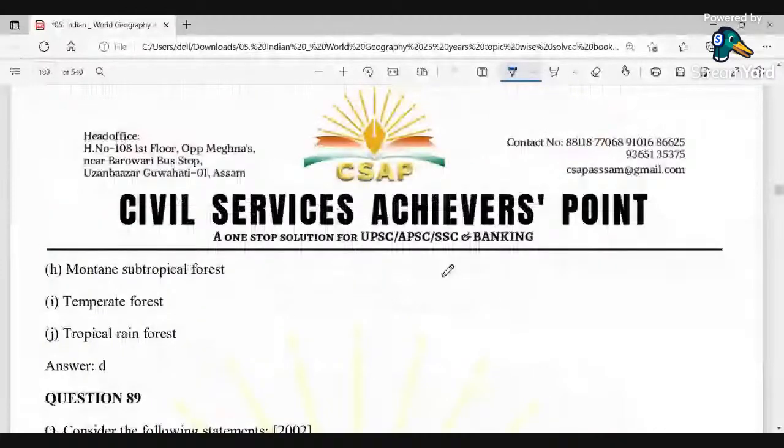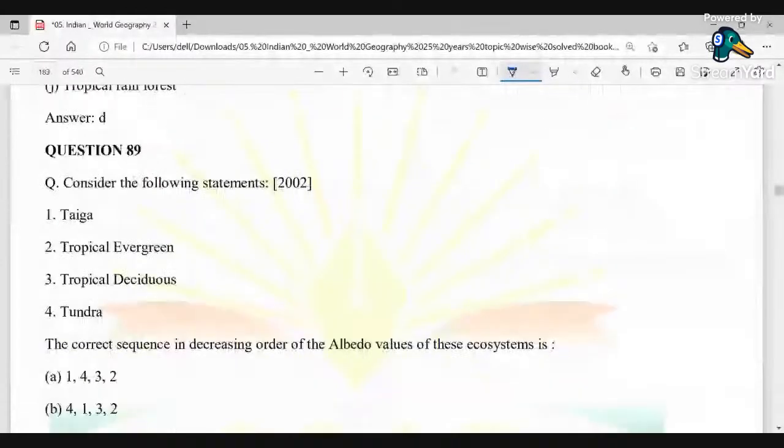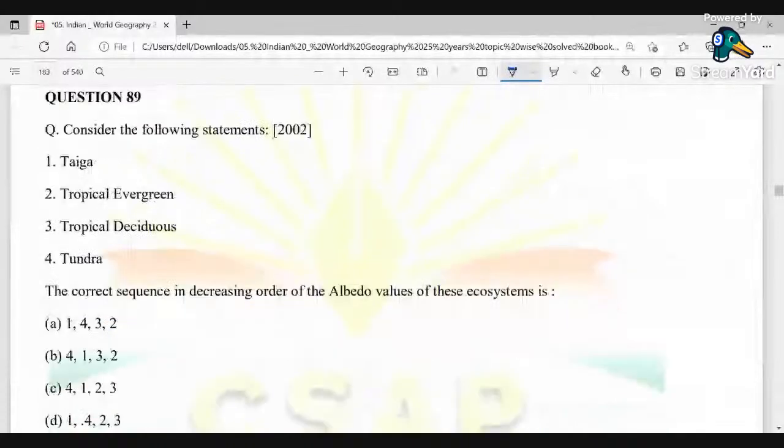Now, coming to the next question, consider the following statements. You have been given four ecosystems: taiga, tropical evergreen, tropical deciduous, tundra. So the correct sequence in decreasing order of the albedo values of these ecosystems is, okay.